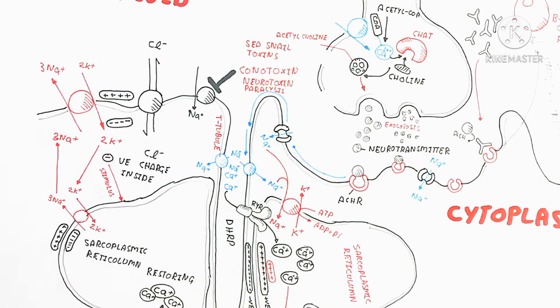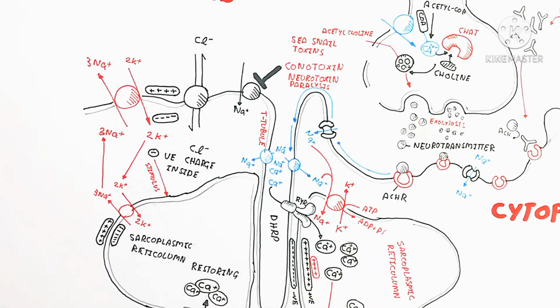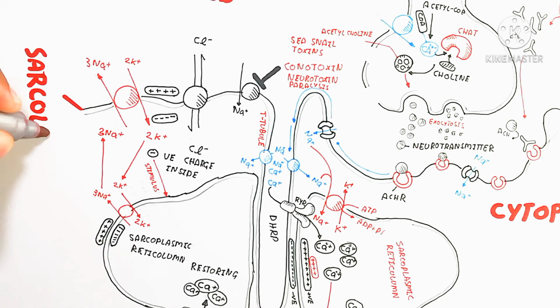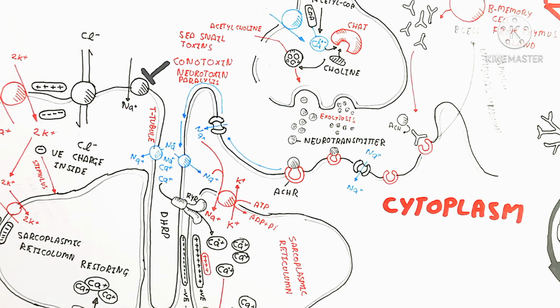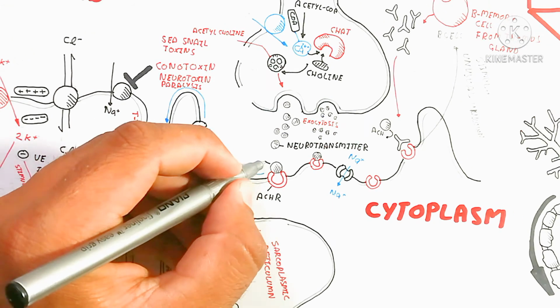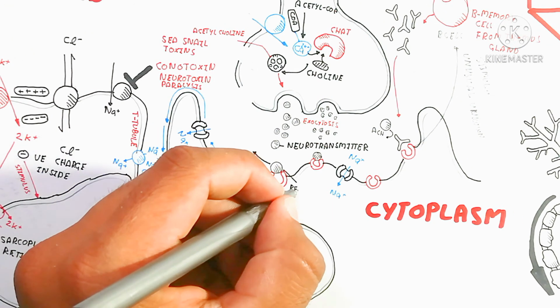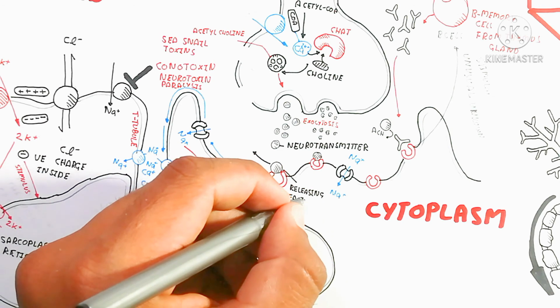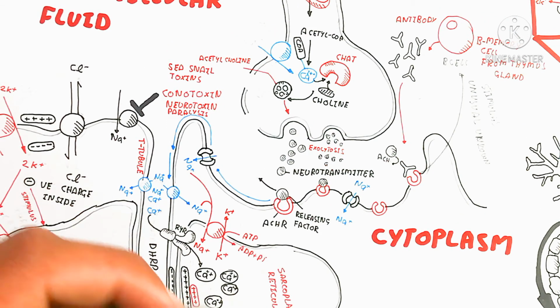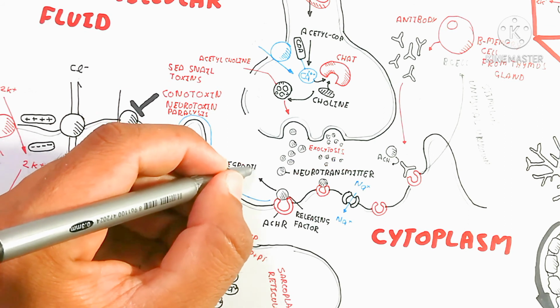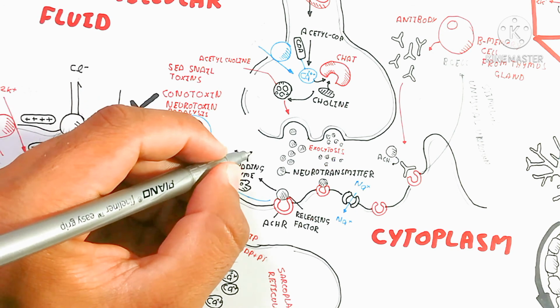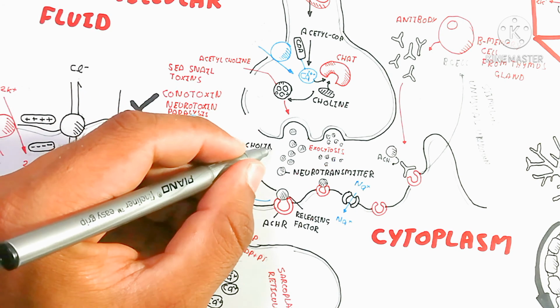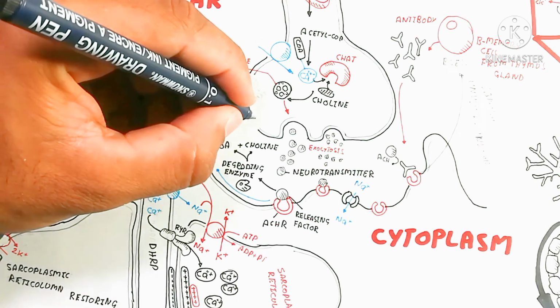So it is important to know one more thing: after the muscle contraction is complete, at the sarcolemma, the acetylcholine neurotransmitter will not go back into the neuron, but it will be split into two molecules by an enzyme known as the degrading enzyme, into CoA plus choline.